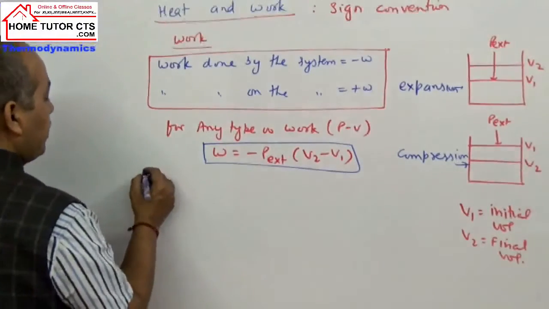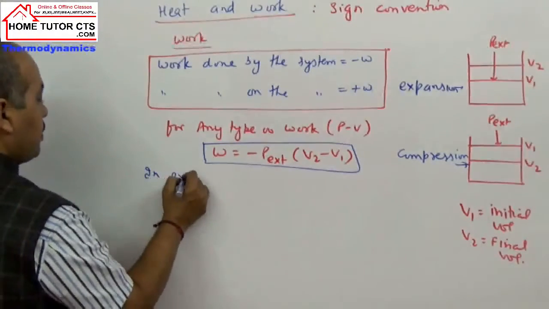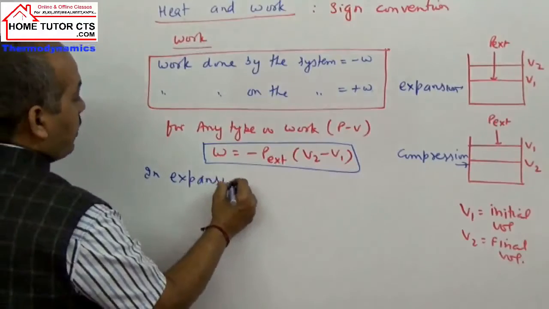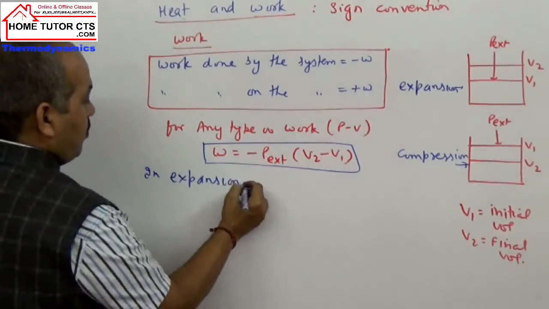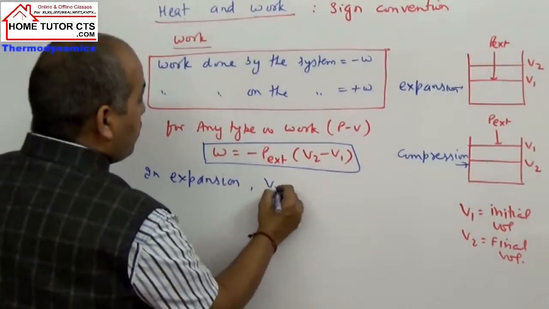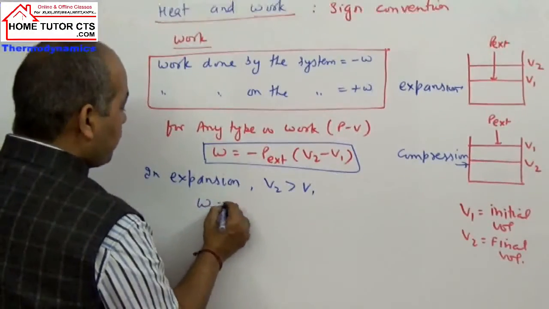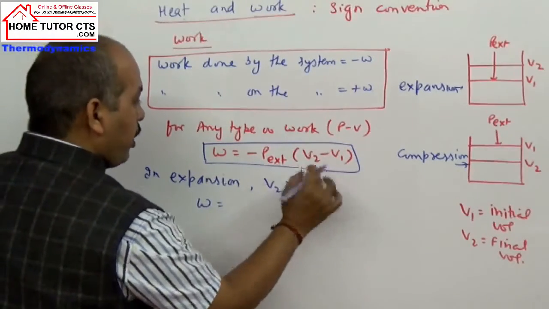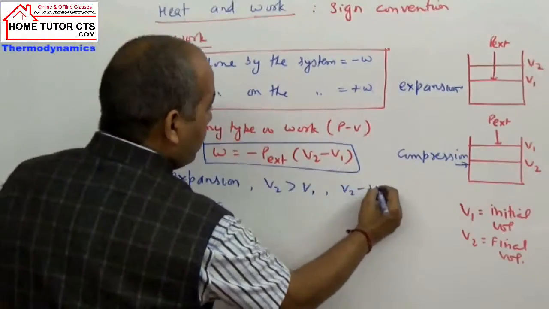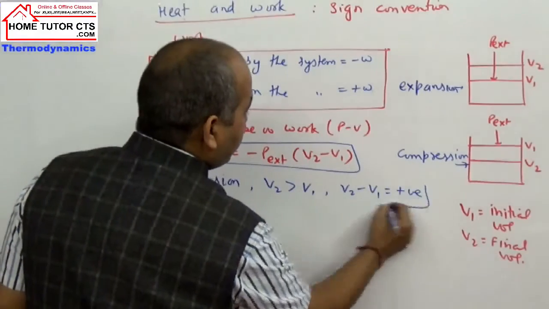If I take expansion, what happens? V2 is more than V1. So how much is the work done taken here? The term V2 minus V1 becomes positive.